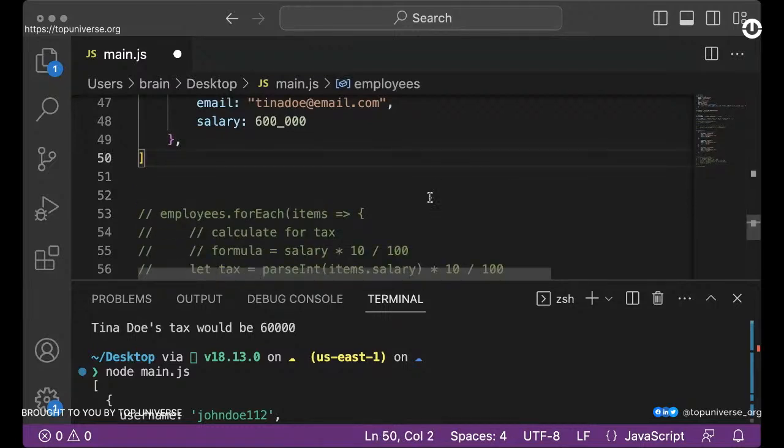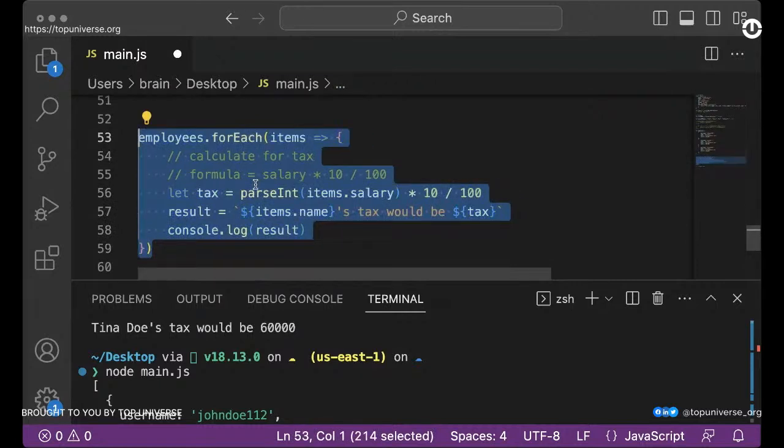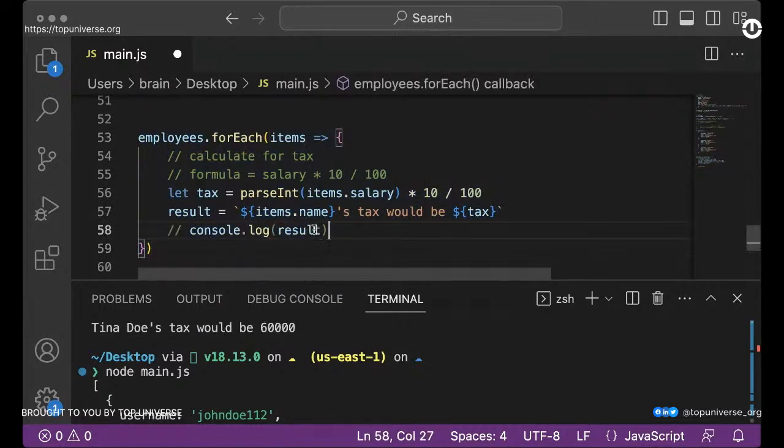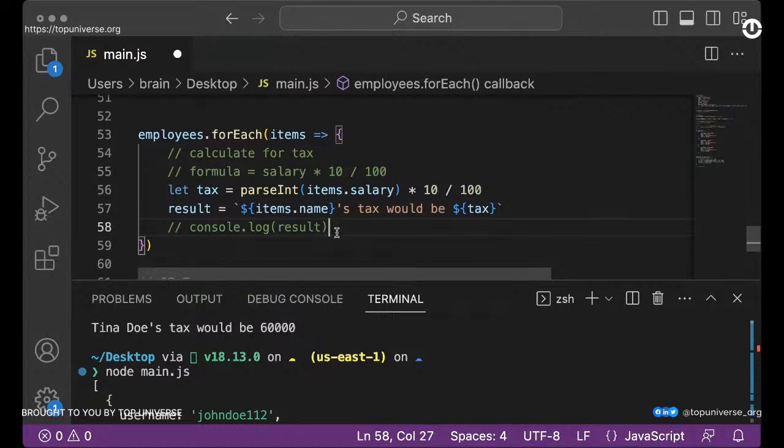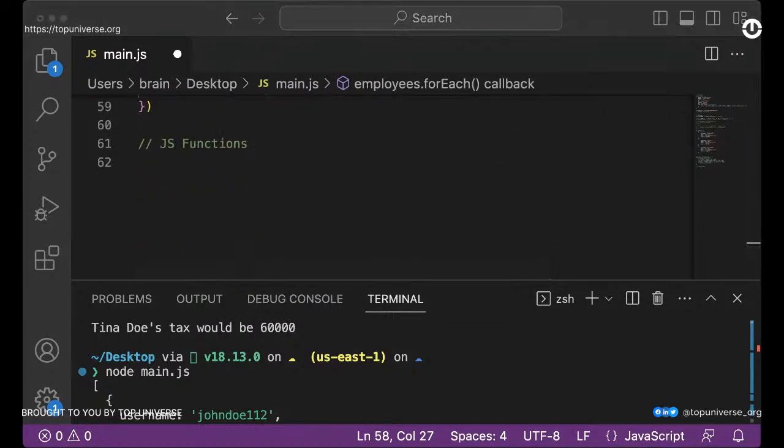Yeah. So I hope you understand that. Okay. So let's do this again. I'm going to console.log the result because we don't want that to print when we start working with functions. So let's see. Did I see another message here?